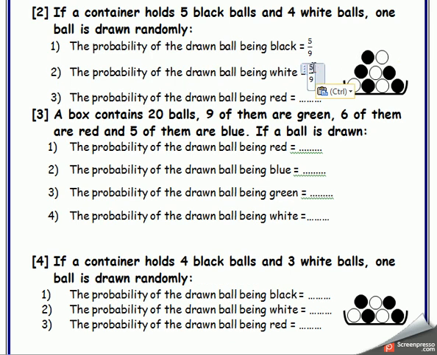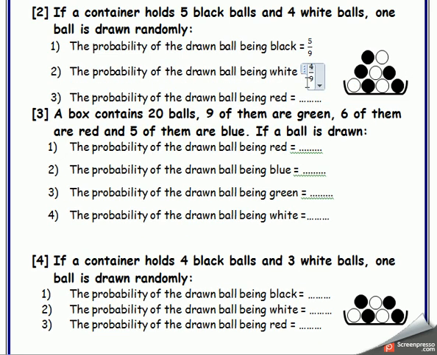The number of white is not 5. The number of white is 4, so I will write 4 over 9. That's the probability of the white ball. Because the number of white is 4, I write it in the numerator, and the number of all balls is 9, so I write it in the denominator.